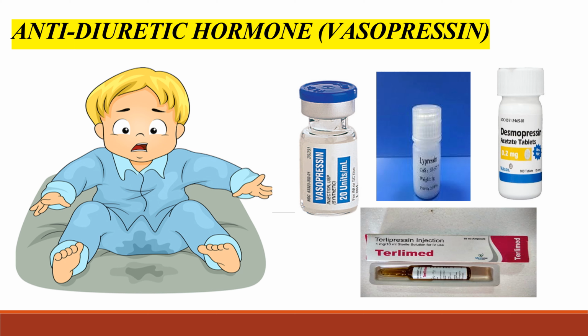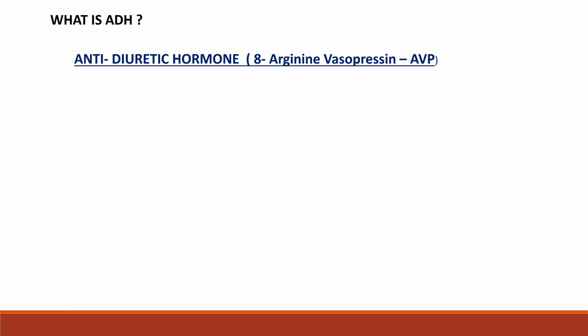Hi everyone. Today we are discussing antidiuretic hormone, which is also called vasopressin, its analogs and antagonists. What is ADH? ADH is an antidiuretic hormone known as 8-arginine vasopressin. It consists of the amino acid arginine at the 8 position.